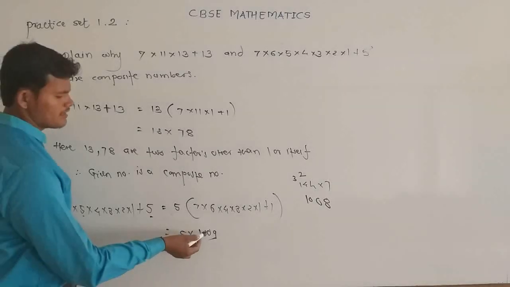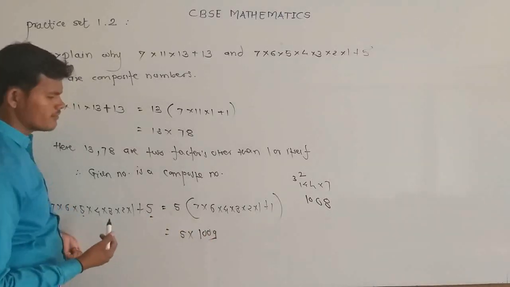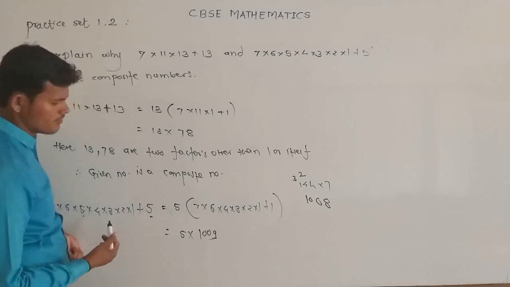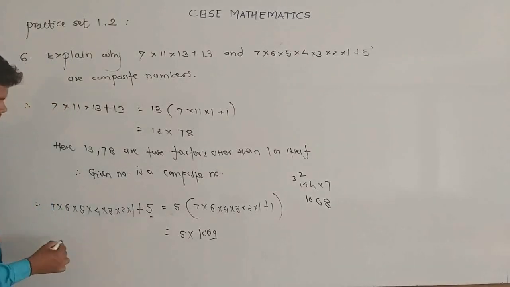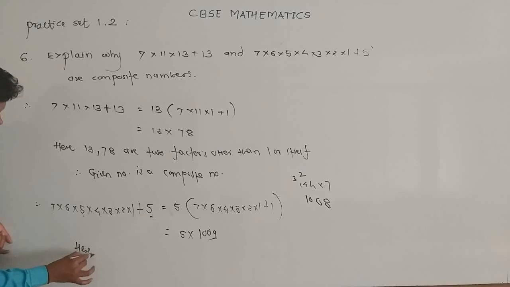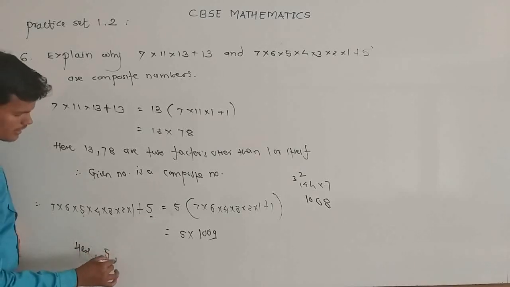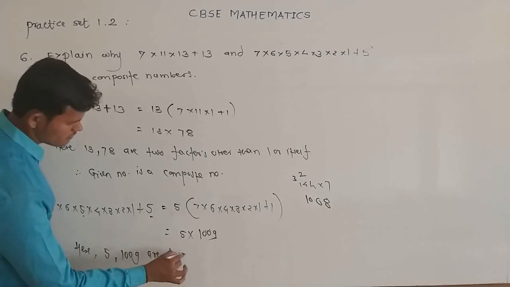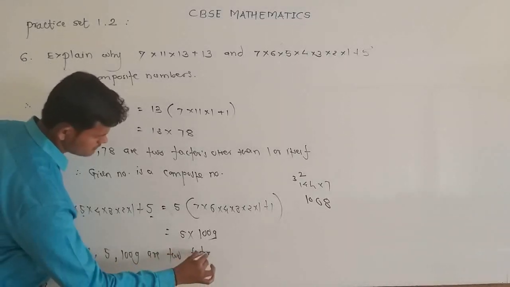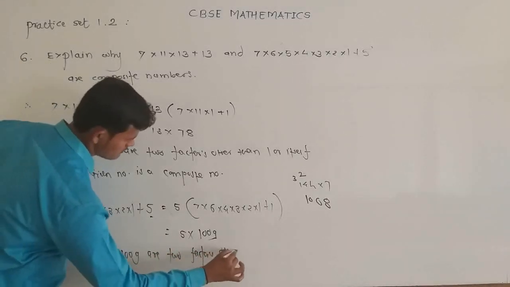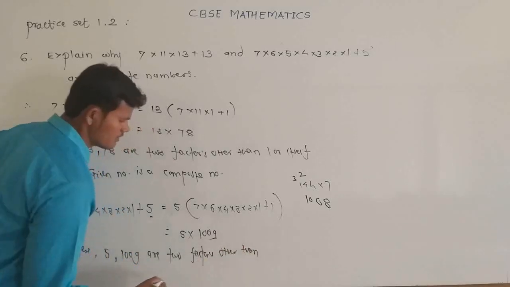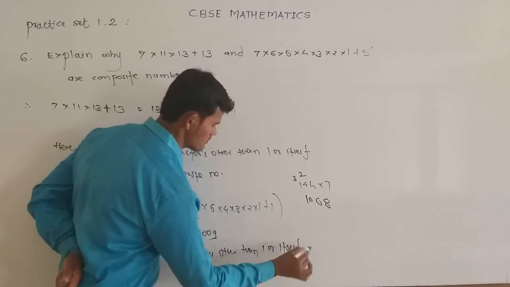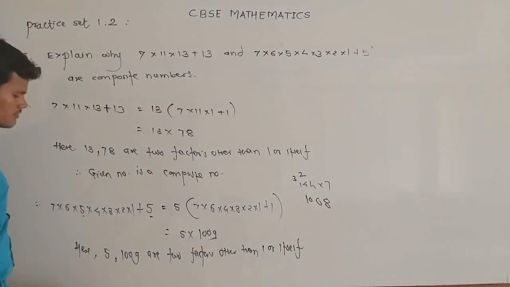So 1009 can also be factorized as 7 multiplied by 145. So here 5 and 1009 are two factors other than 1 or itself.